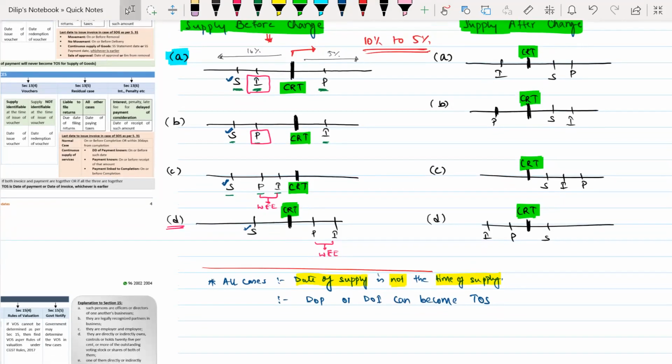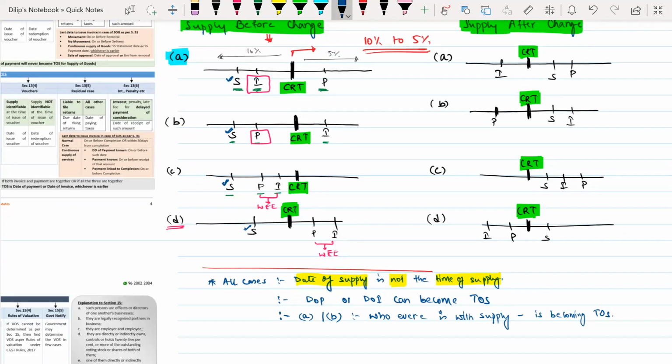Now, one more thing, if you are noticing, date of invoice or date of payment, any one of them can become time of supply. In case number 1 and case number 2, whoever is with the date of supply is becoming the actual time of supply.